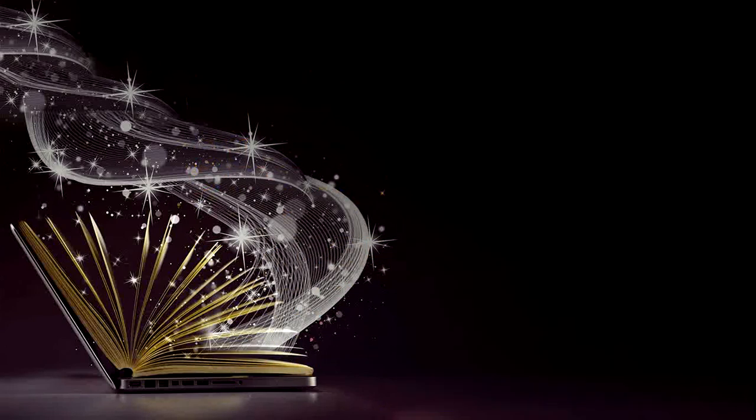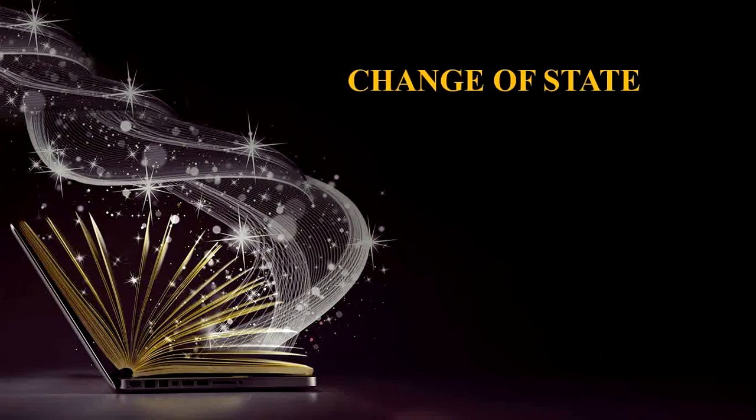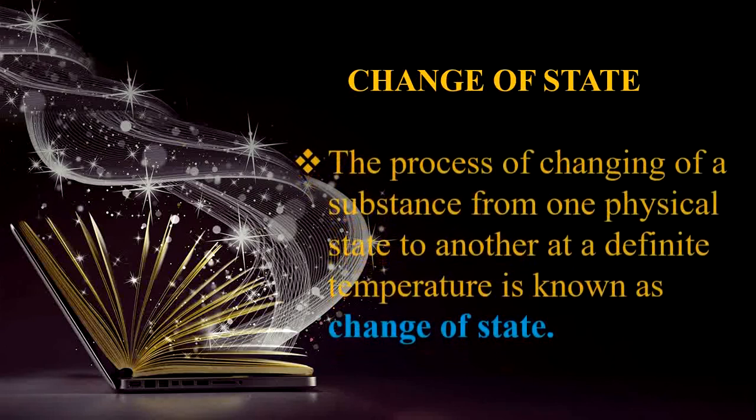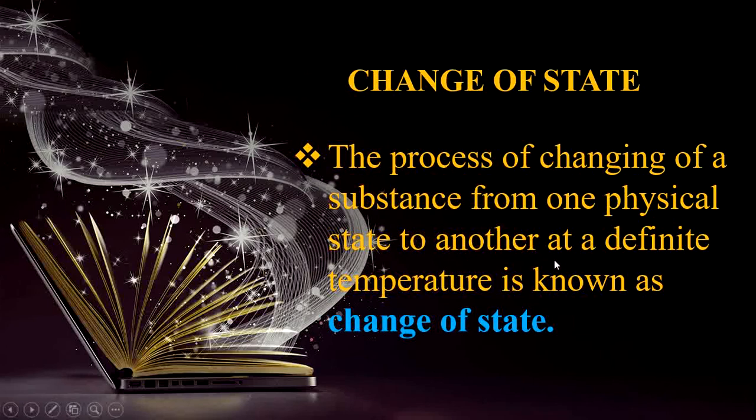What is called change of state? The process of changing of a substance from one physical state to another at a definite temperature is known as change of state. Substances change from one state to another state at a particular temperature is known as change of state.